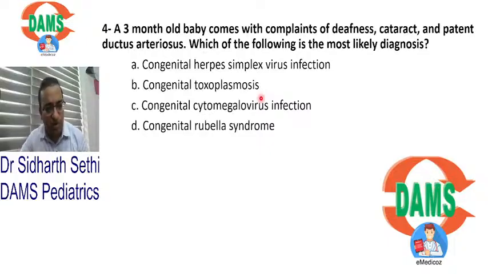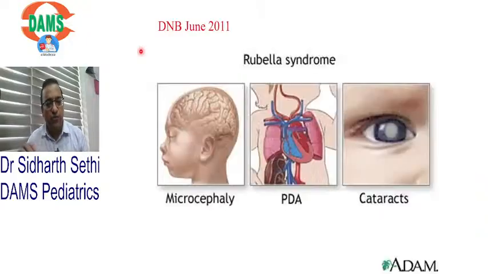TORCH infections are important. Now all of you, what will you think of if I give you a triad of deafness, cataract, PDA? Anyone? You think about rubella. You're right. Remember, the triad of rubella is deafness, PDA, cataract.